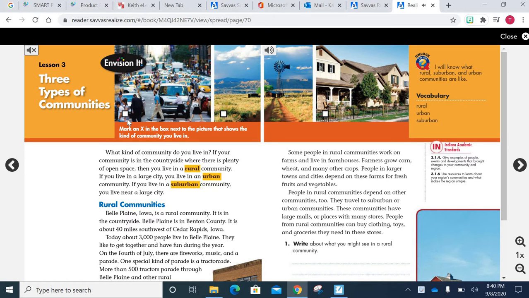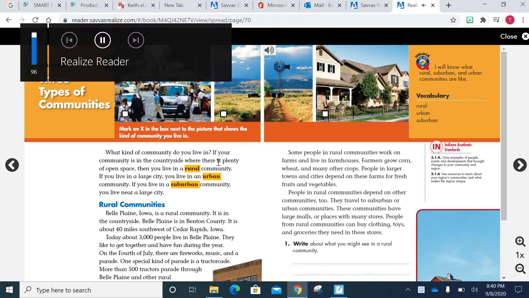Lesson 3. 3 types of communities. Mark an X in the box next to the picture that shows the kind of community you live in. What kind of community do you live in?